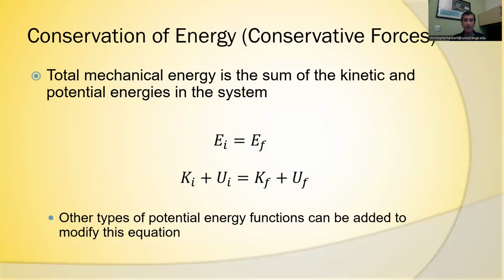Now, there are cases where we don't have mechanical energy conserved, but when mechanical energy is conserved, we say that the mechanical energy at the beginning of any interaction is going to be equal to the mechanical energy after the interaction. Essentially, the only two forms of energy that we'll deal with here are kinetic energy and potential energy. And whatever the kinetic energy plus the potential energy is at the beginning will be the same at the end.